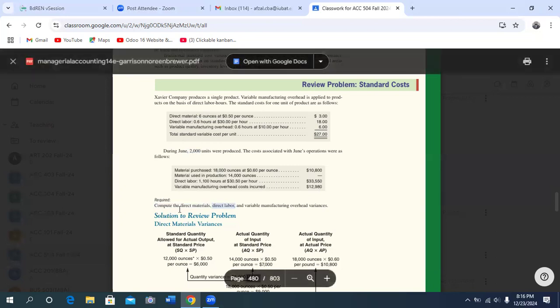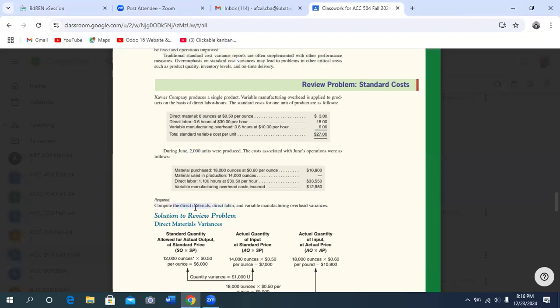In direct material, you have to determine two things: direct material quantity variance and direct material price variance. In direct labor, you have to determine direct labor efficiency variance and direct labor rate variance. In variable manufacturing overhead, you have to determine the variable manufacturing overhead efficiency variance and rate variance.